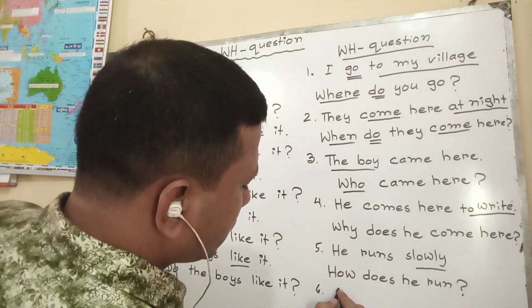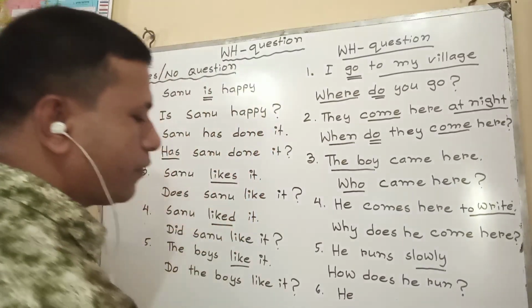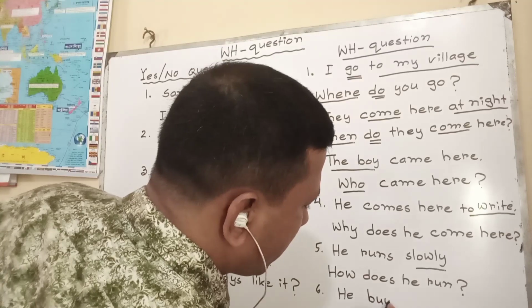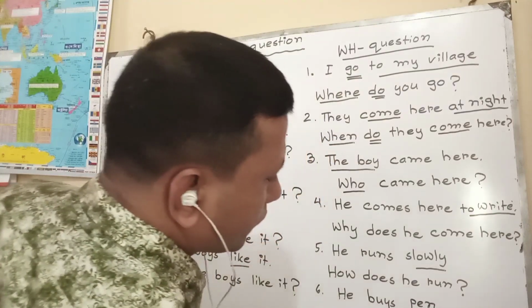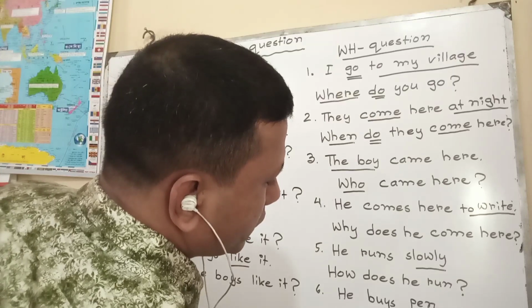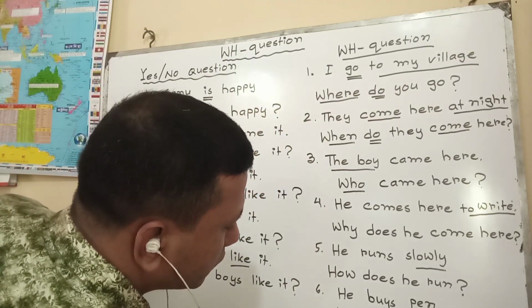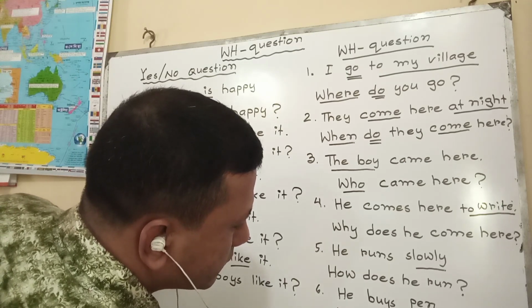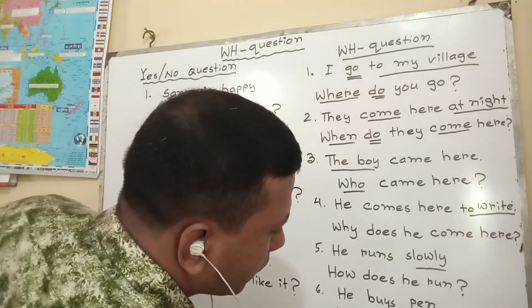Six. He buys a pen. That means if it indicates a thing, at that time we use what. What does he buy?